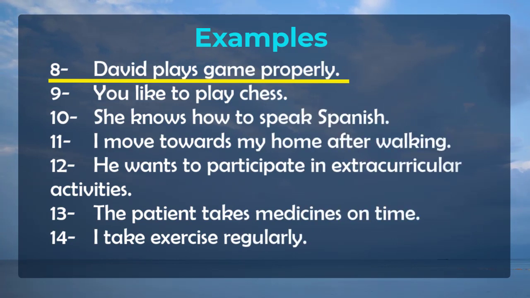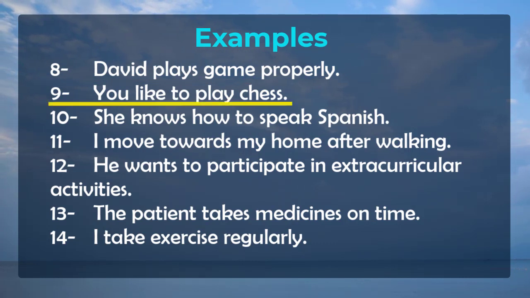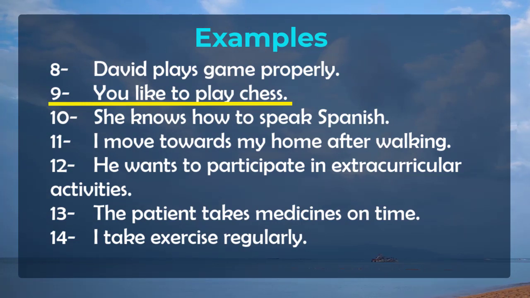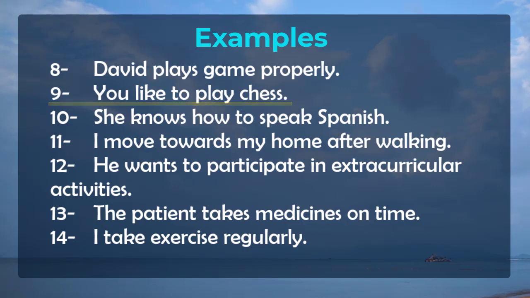David plays game properly because David is a singular noun. So we are using plays with it. David plays game properly. You like to play chess. If you look at this sentence, you is a singular pronoun, but with you and with I, we don't use s and es in the verb. Yes, we don't put s and es in the verb with these two pronouns. You like to play chess.